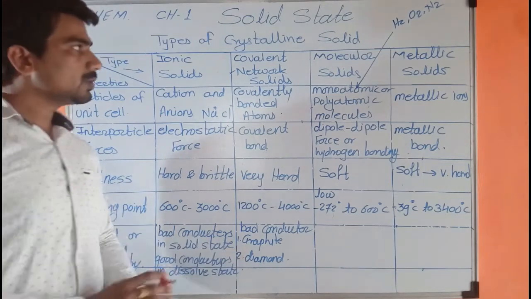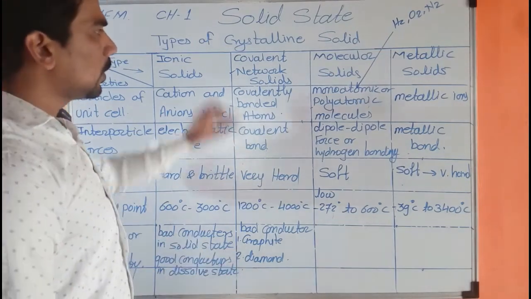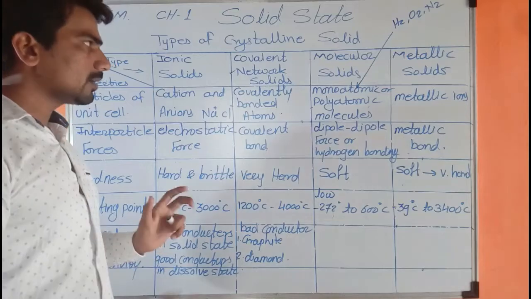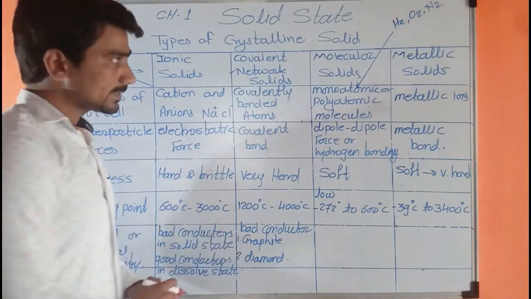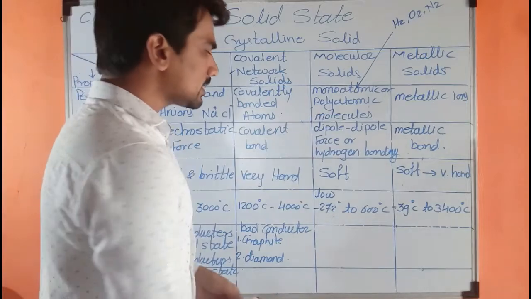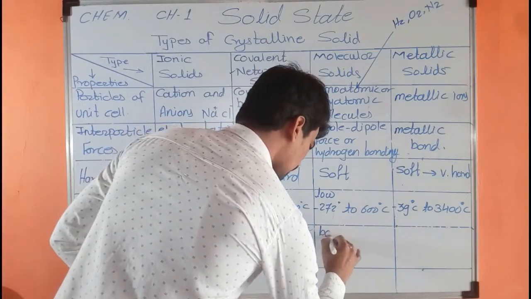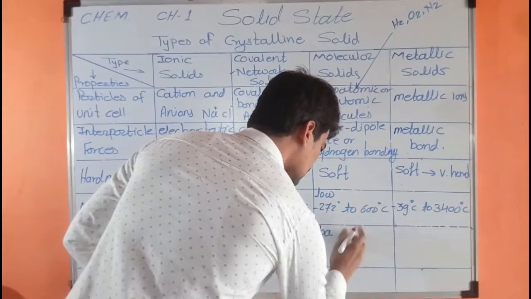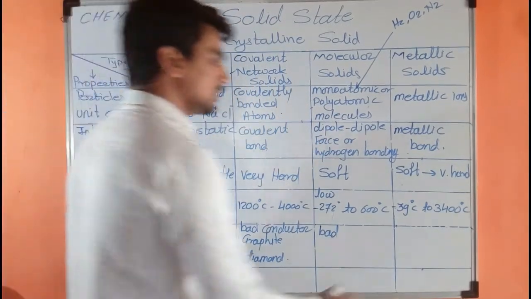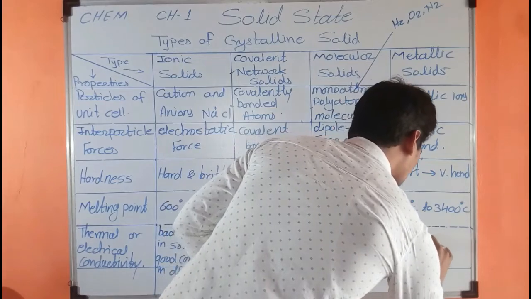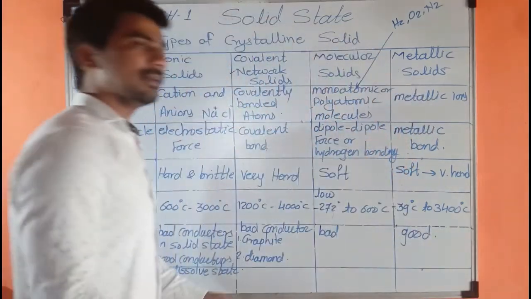Okay, these two are the exceptions of the covalent network solid. Otherwise, other covalent network solids are bad conductors of heat and electricity. Next, molecular solids are bad conductors of heat and electricity, and the metallic solids are very good conductors of heat and electricity.